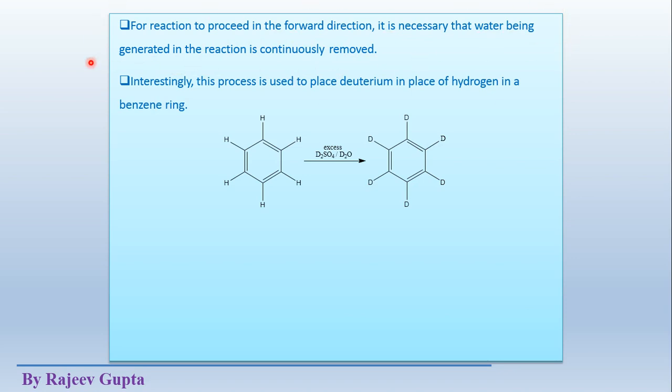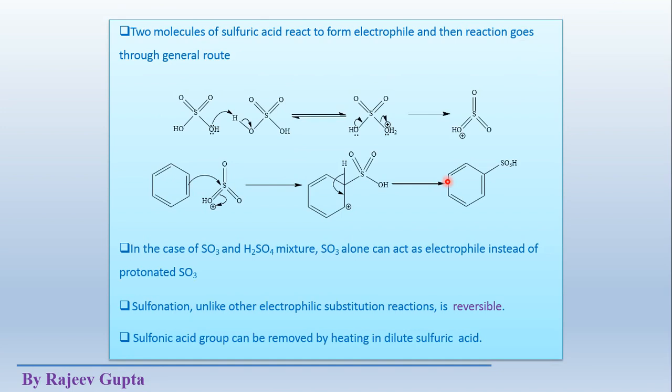The reaction goes in the forward direction when the water generated, where OH2 plus is removed as a neutral H2O molecule, is removed from the reaction mixture by any experimental technique, because as it is said here, in the presence of dilute acid this reaction becomes reversible.